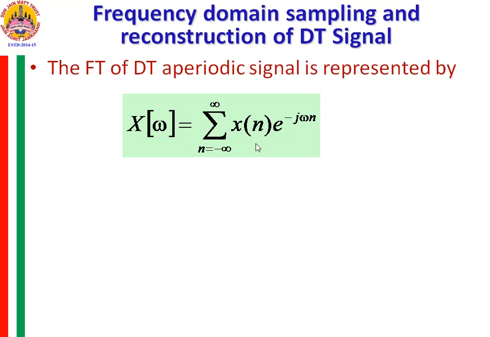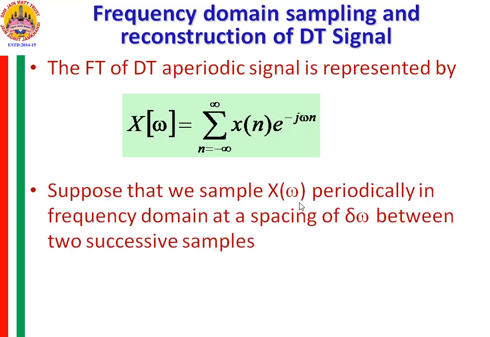I have modified the previous slide equation by replacing ohm by omega and rewritten the formula for the DTFT. So X(omega) is equal to the summation over n from minus infinity to plus infinity of x(n) e raised to minus j omega n. Here omega is the frequency component.